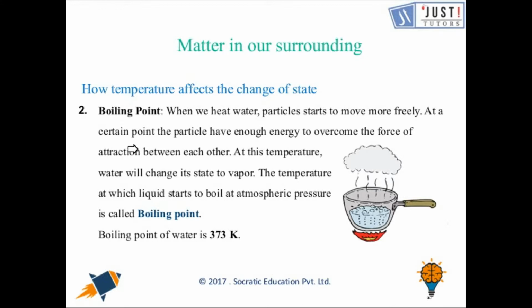Now the liquid starts converting into gas, and we can see the vapor. The particles get enough energy to overcome the force of attraction between each other, and at this temperature water changes its state to vapor. The temperature at which the liquid starts to boil at atmospheric pressure is called the boiling point, and in case of water it is 373 Kelvin.